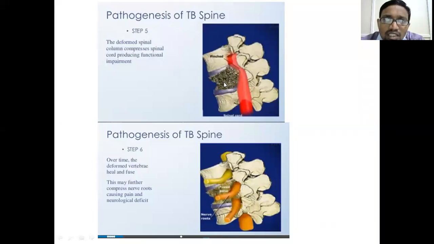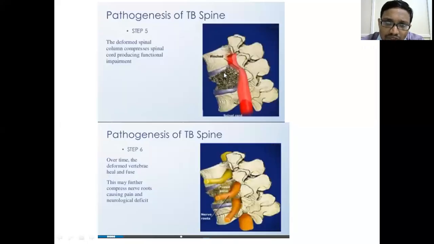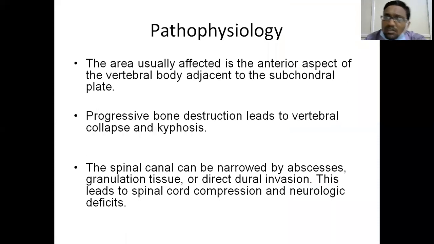Even at this stage, if it still progresses, based on the immunity status of the patient, this might get ankylosed. That means sound calcification might develop and the bone might get fused, or it might form a cold abscess and track along the path of least resistance. That is the pathogenesis. That is what is described here.